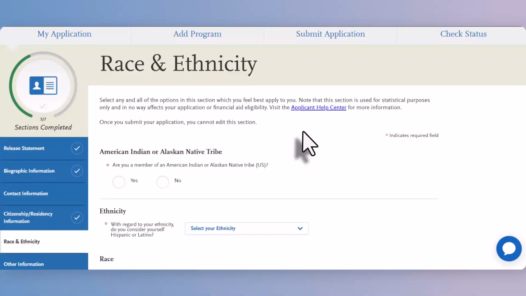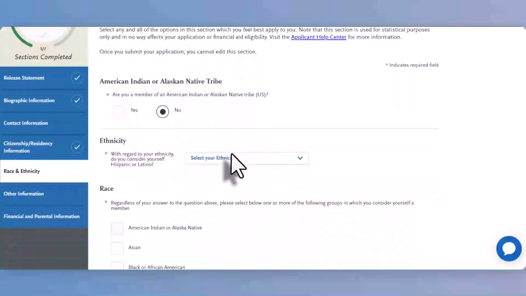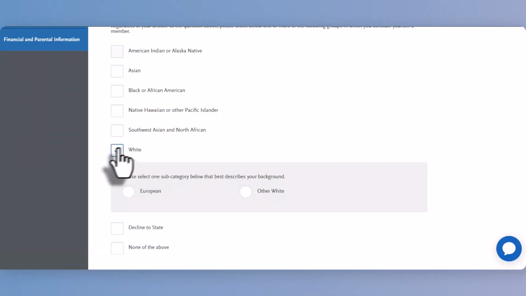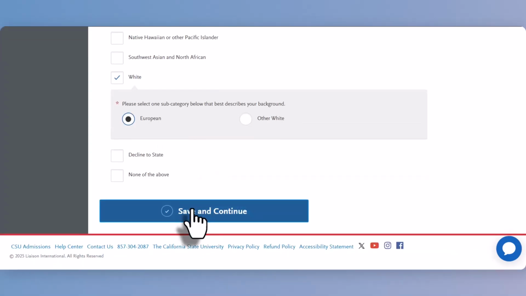Next, we'll proceed on to the race and ethnicity page. Again, none of this will be used for admissions purposes, but only for demographic trend tracking by the CSU. You'll answer these questions accurately, save, and continue.